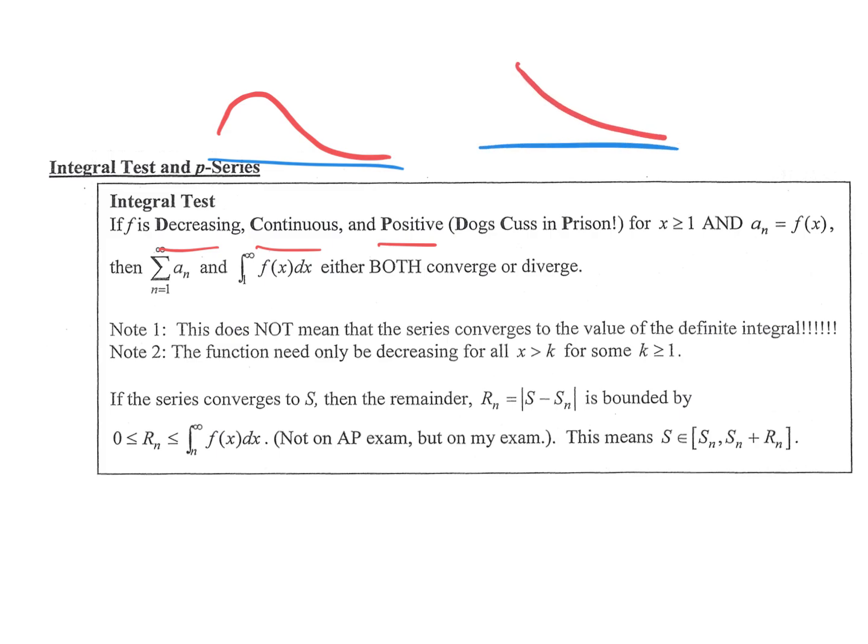And so it's also said to be a word called monotonic. All right, so monotonic is a name that we use in the math world for a function that's decreasing, continuous, and positive. I'm not worried about this stuff right now. We will get to that stuff later.